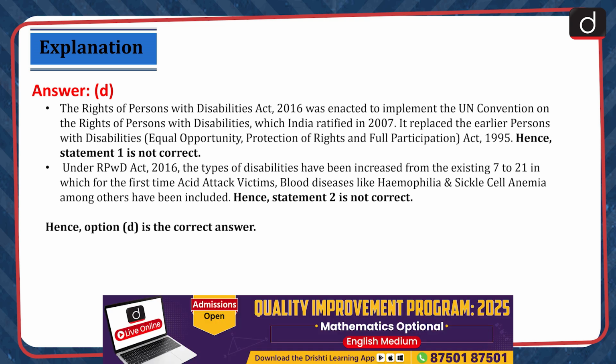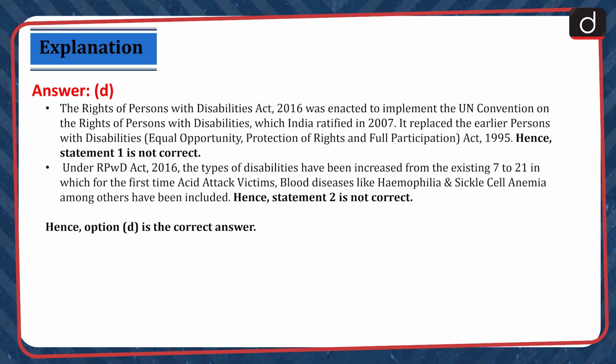The Rights of Persons with Disabilities Act 2016 was enacted to implement the UN Convention on the Rights of Persons with Disabilities, which India ratified in 2007. It replaced the earlier Persons with Disabilities, Equal Opportunity, Protection of Rights and Full Participation Act 1995. Hence, statement 1 is not correct.